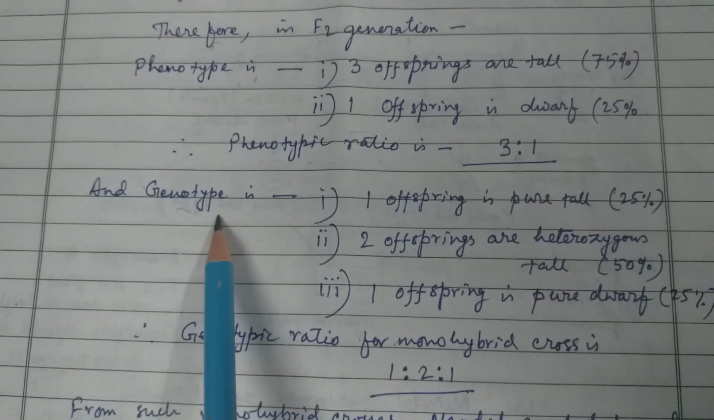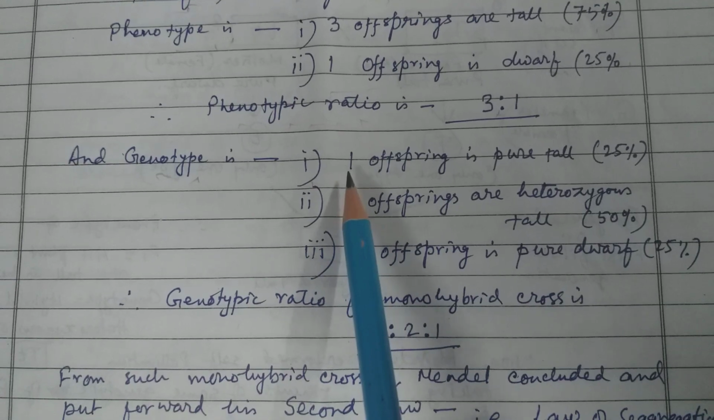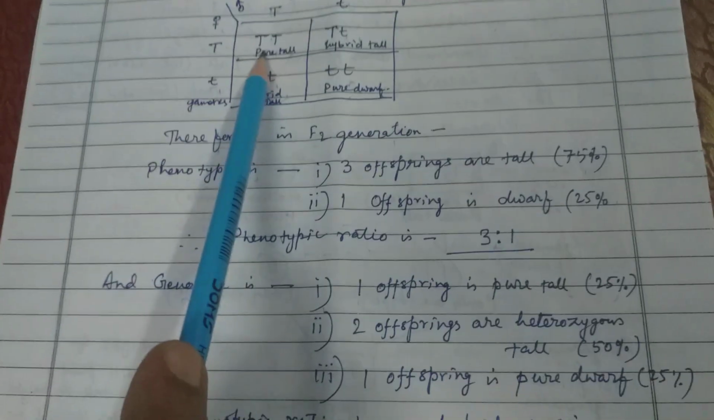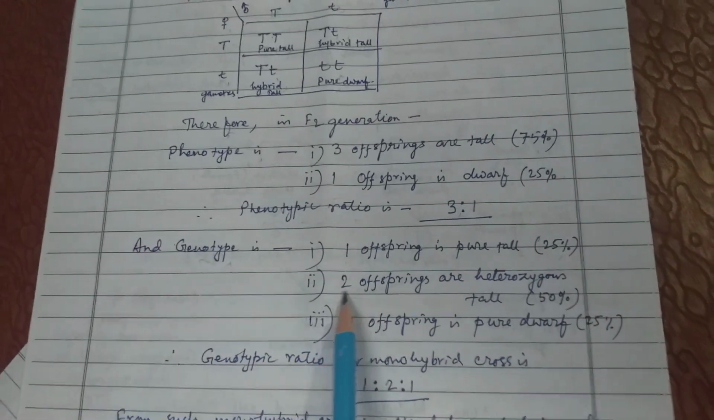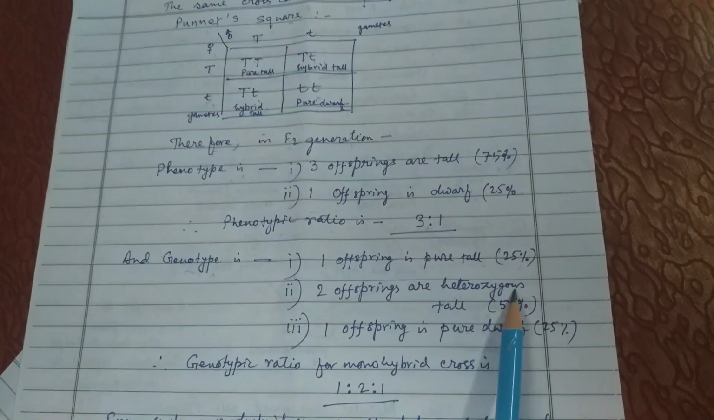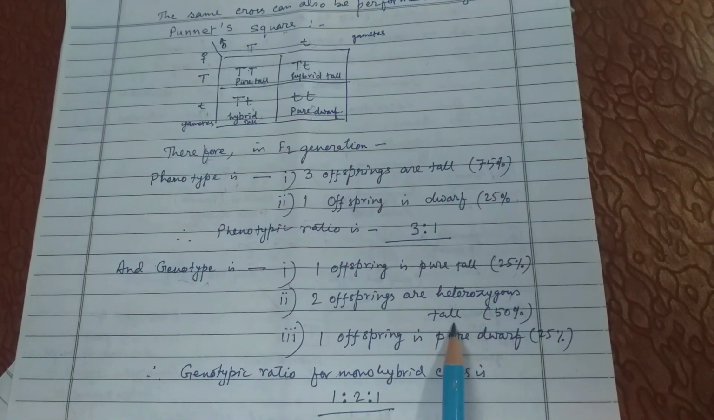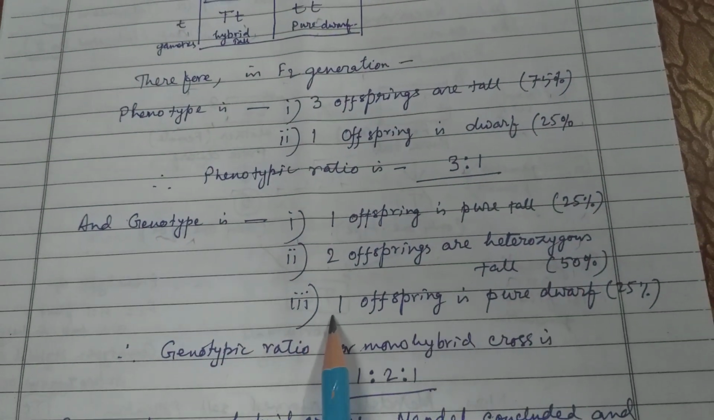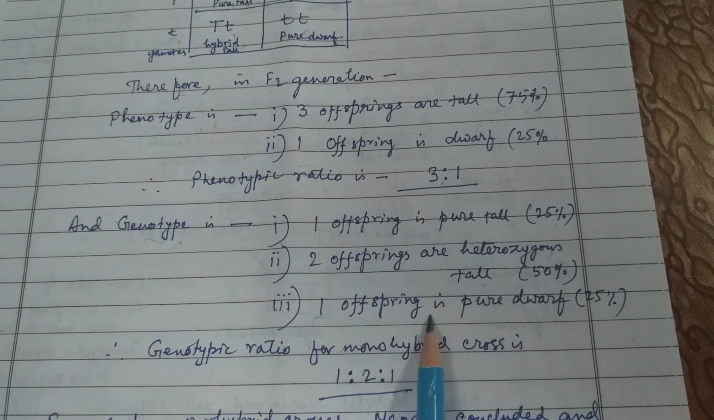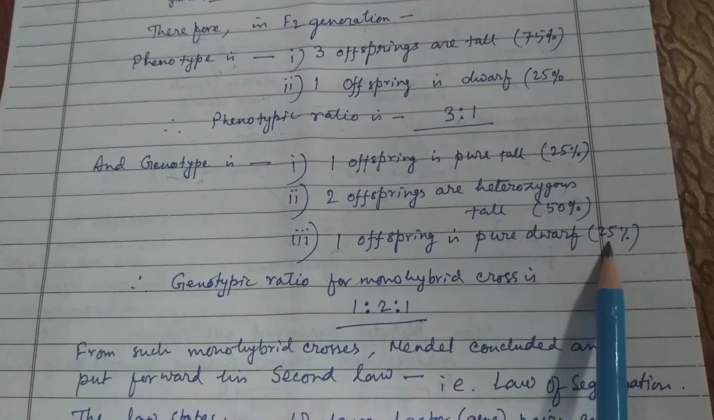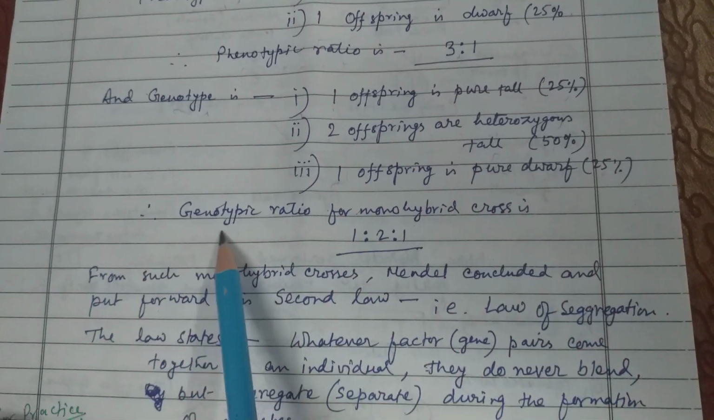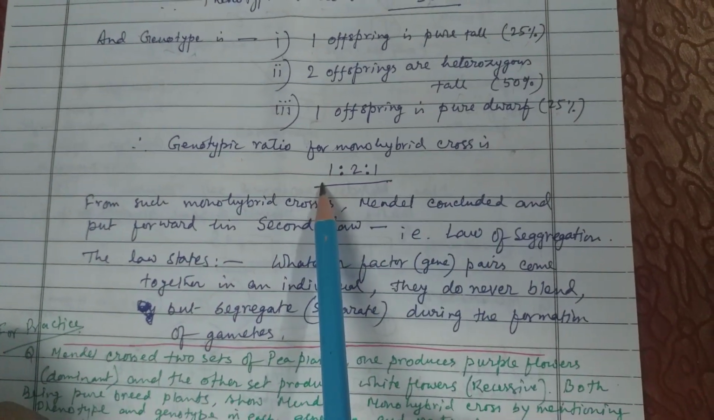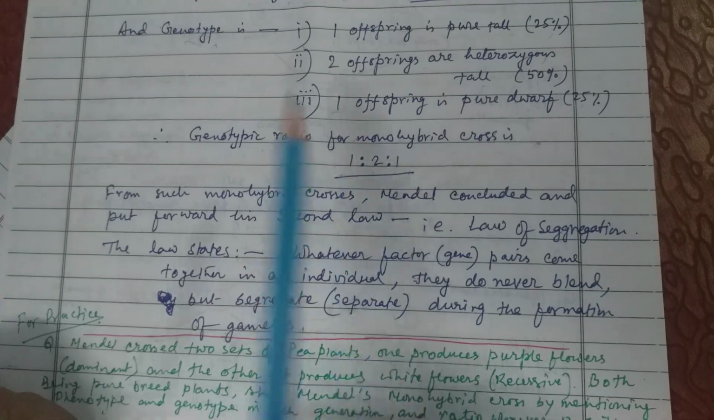And genotype what will be? 1 offspring is found to be pure tall, that is TT. 2 offsprings are found to be heterozygous, that means hybrid tall, 50%. Whereas 1 set of offsprings, 25%, is pure dwarf. That means genotypic ratio for monohybrid cross is 1 is to 2 is to 1.